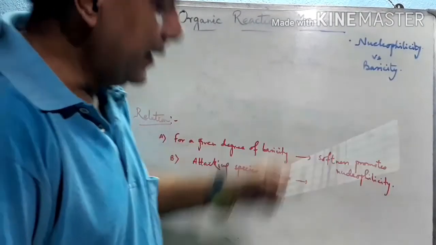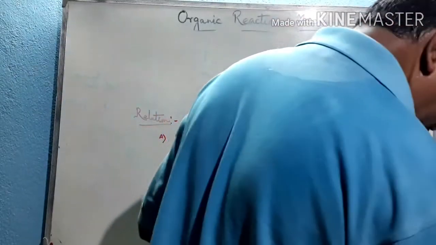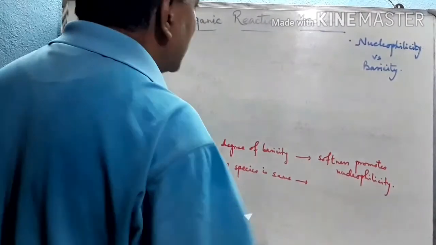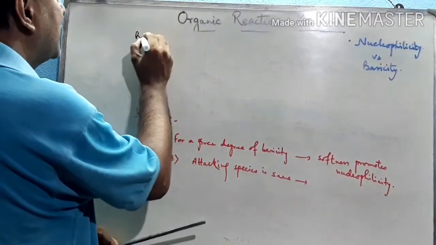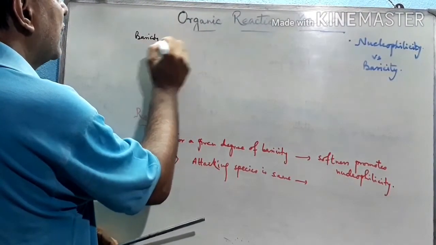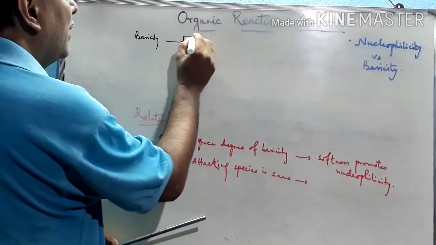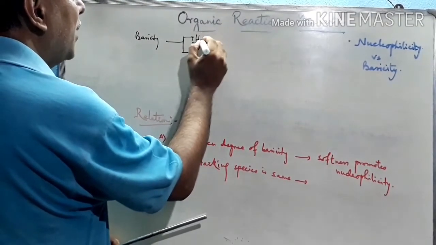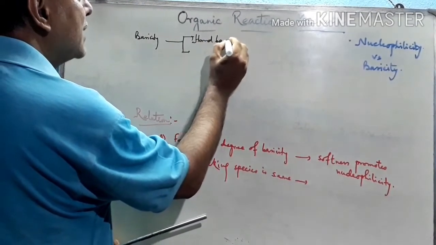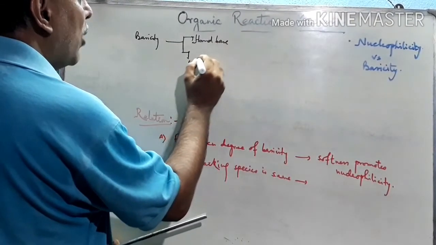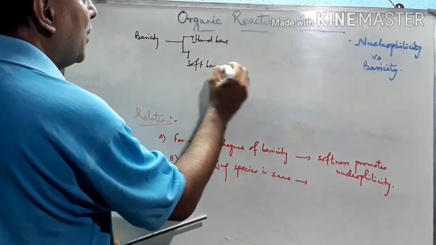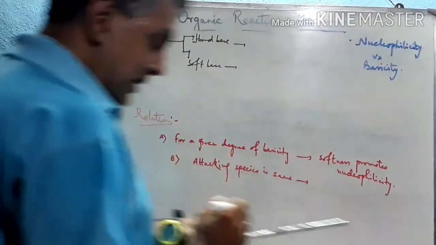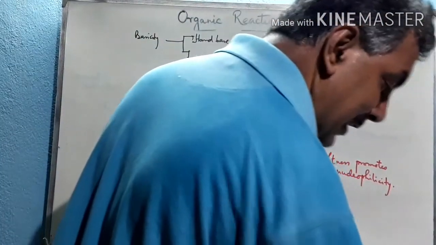Now, again, on the basis of basicity, there are two types. Number one, hard base, and number two, soft base. Which are called hard bases? Those species which satisfy these three conditions.